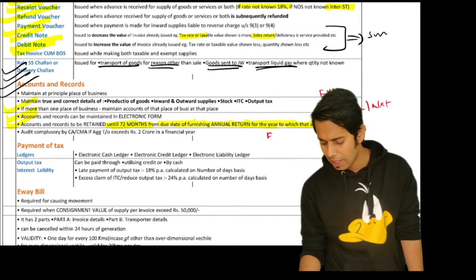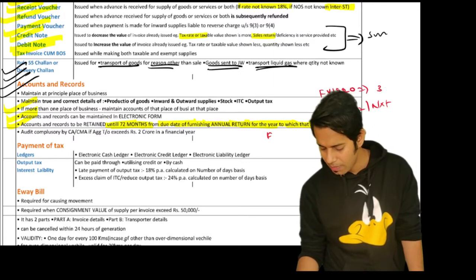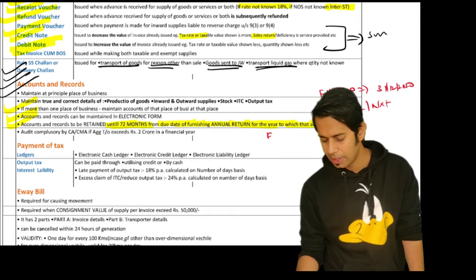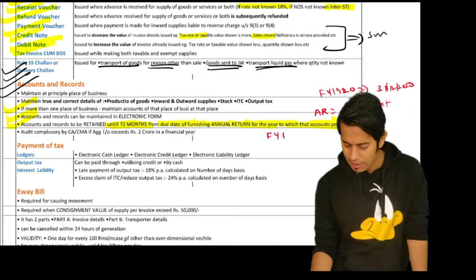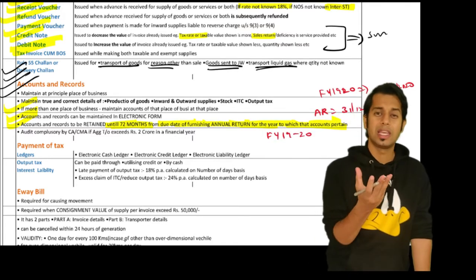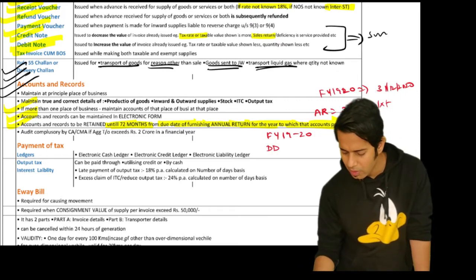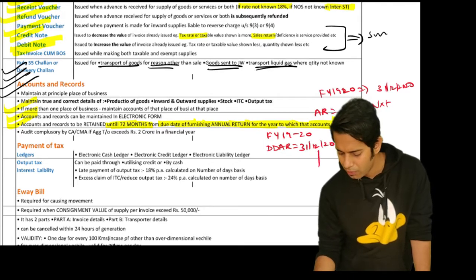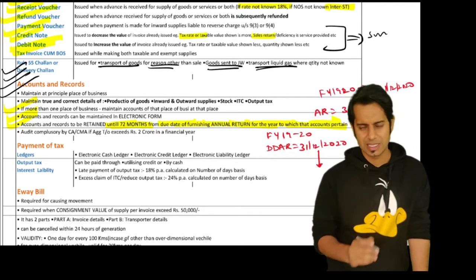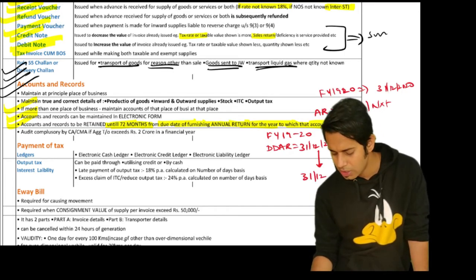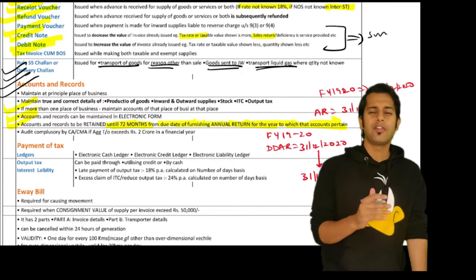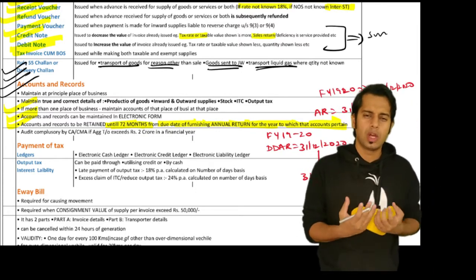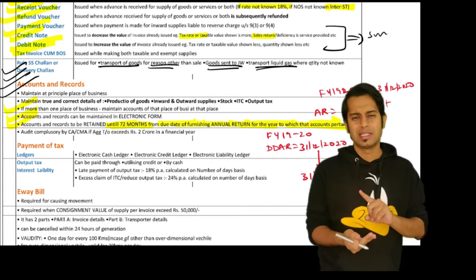So if I am talking about financial year 2019-20, the due date to file the annual return will be 31st December 2020. Now, for that financial year, till what time should I keep the accounts and records, sir? The due date of filing the annual return is 31st December 2020. With 72 months, which is 6 years, I should maintain the accounts and records till 31st December 2026.